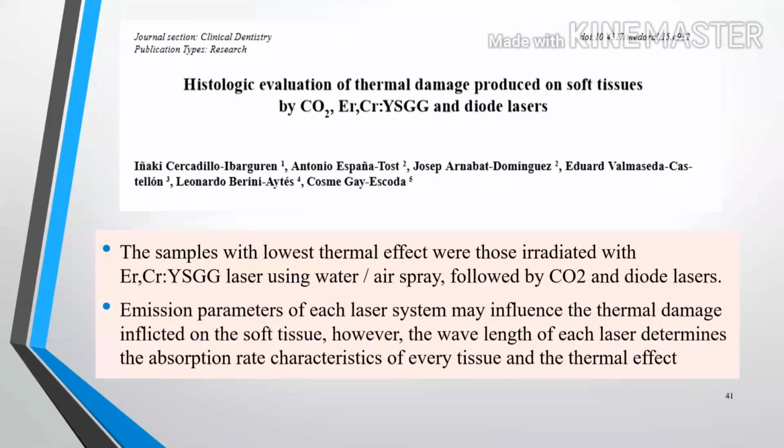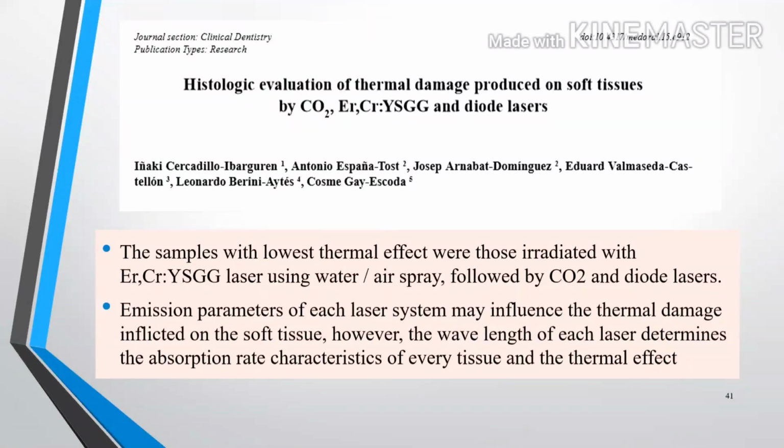Now, histological evaluation of thermal damage produced on a soft tissue by carbon dioxide, erbium chromium YSGG, and diode laser. In result, the samples with the lowest thermal effect were those irradiated with the erbium chromium YSGG laser using water or air spray, followed by the carbon dioxide and diode laser.